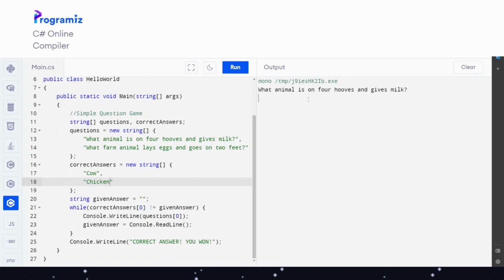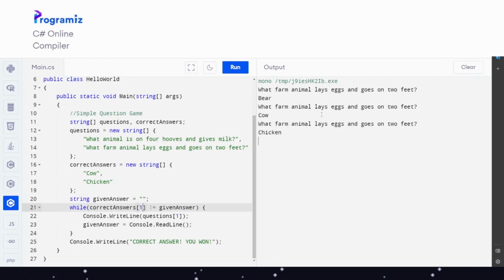What animal is on 4 hoofs and gives milk? Cow. Again, the same procedure. The problem is that we only have this single question here. If we change the correct answers to 1 and the questions to 1, then we can get the second question. As you can see, I press 1. What animal lays eggs and goes on 2 feet? A bear? A cow? No. A chicken? Correct answer, you won.